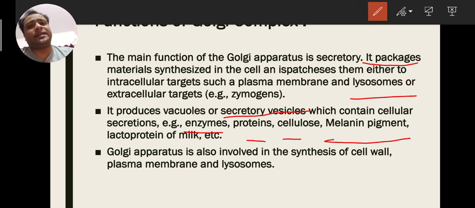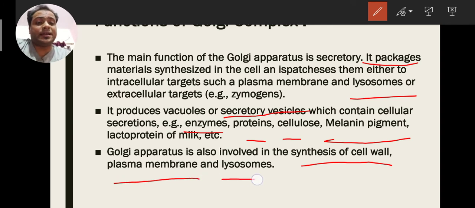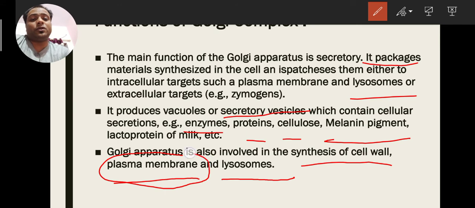The fair complexion or whitish people have a very small amount of melanin. Melanin pigment also protects from UV rays. The last function is they also help in synthesis of cell wall, plasma membrane, and lysosomes. Plasma membrane is formed with the help of endoplasmic reticulum and also with the help of Golgi bodies.